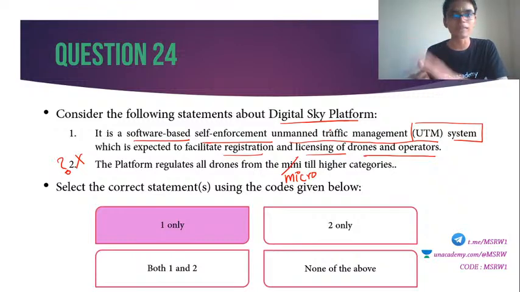Nano drones are out of the ambit of this act. From micro onwards, everything is covered under the Digital Sky platform. If you need to fly a micro and above category of a drone, then you need special permission from the Digital Sky platform. Clear? That is why statement 2 is wrong.